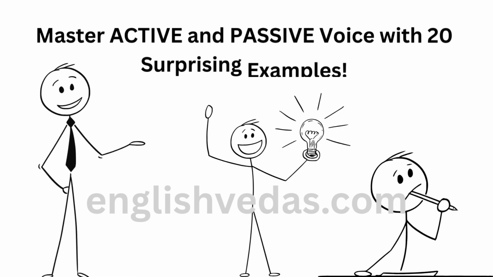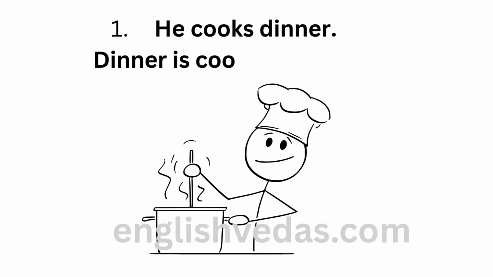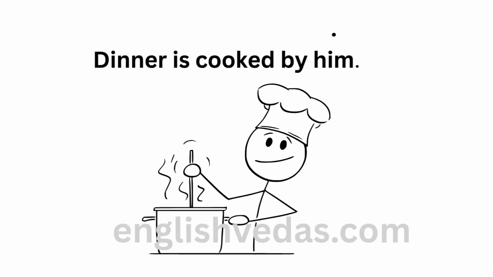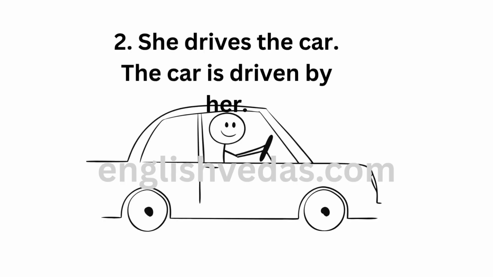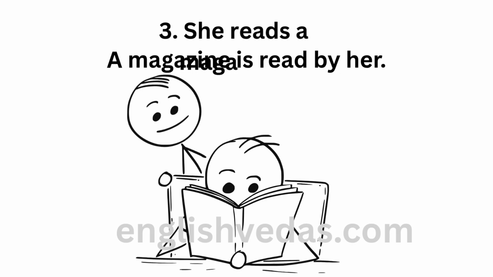Master active and passive voice with 20 surprising examples. 1. He cooks dinner. Dinner's cooked by him. 2. She drives the car. The car is driven by her. 3. She reads a magazine. A magazine is read by her.